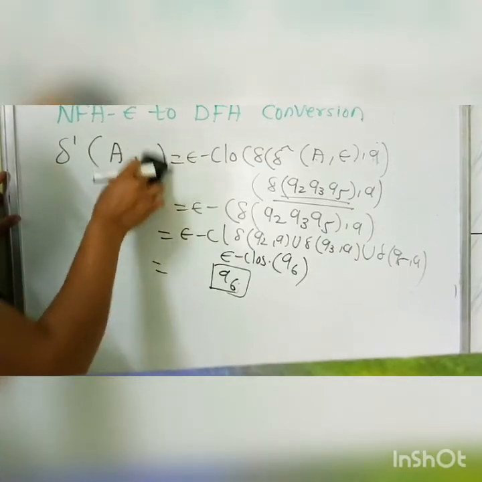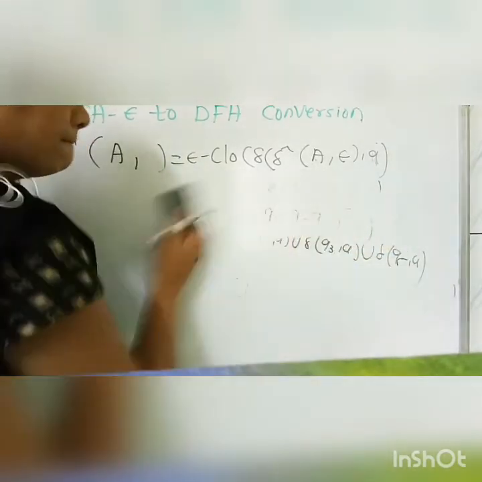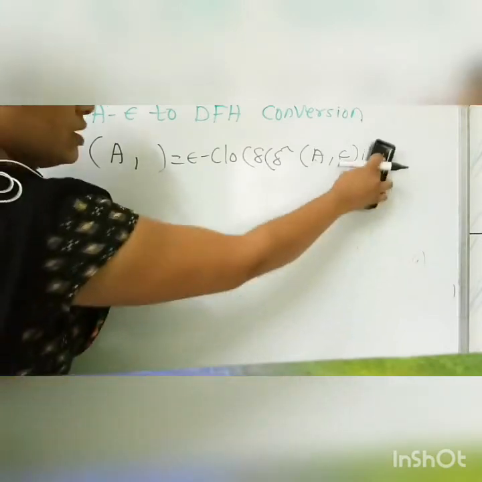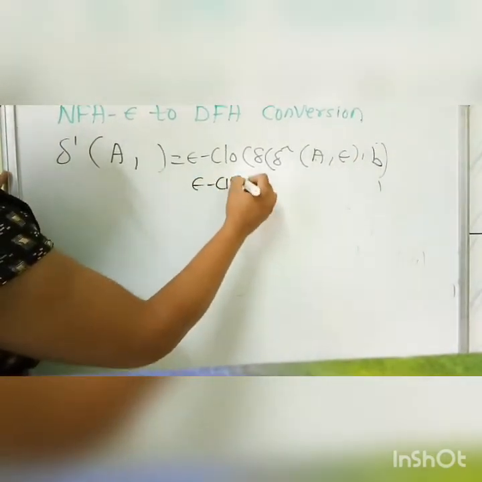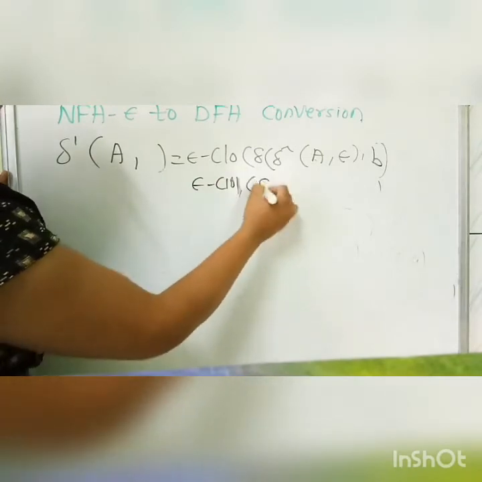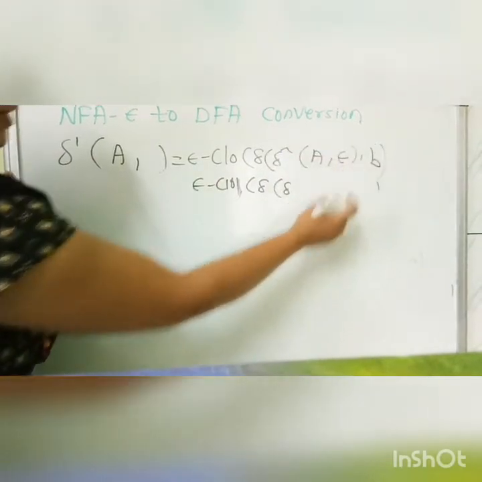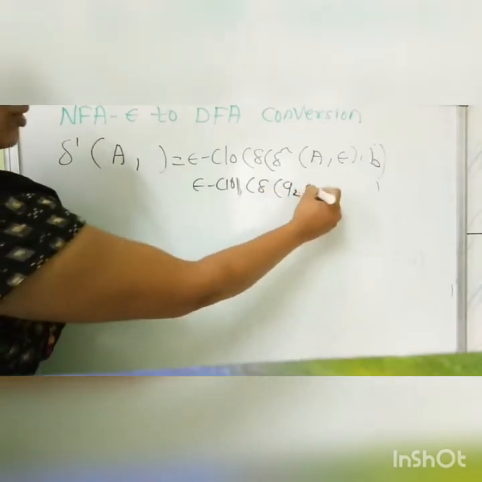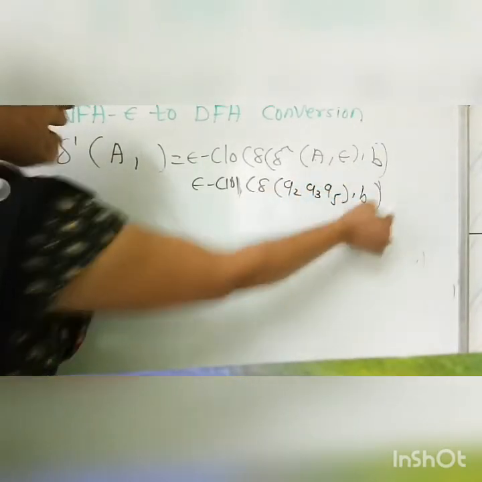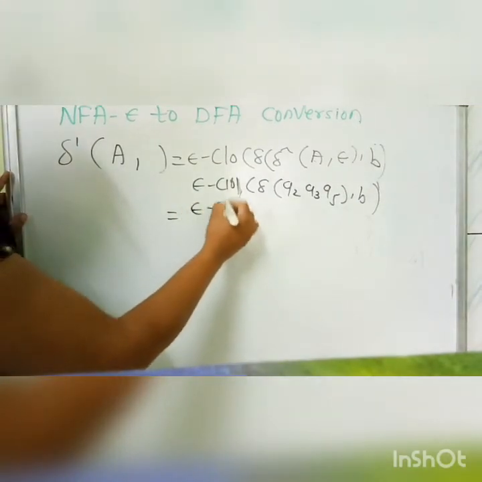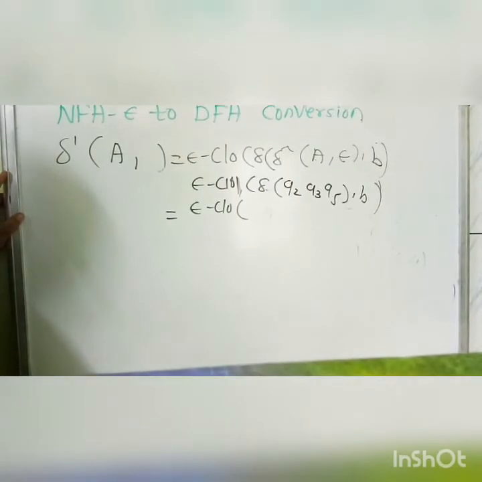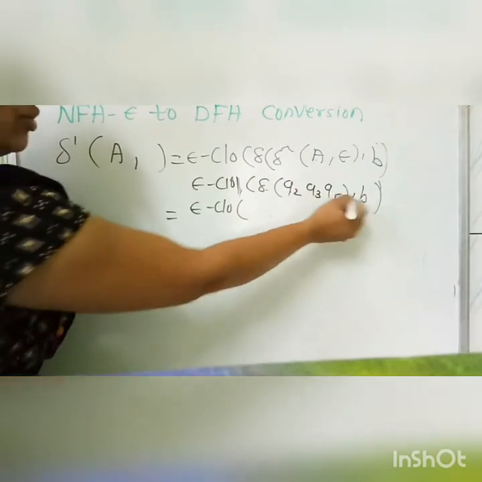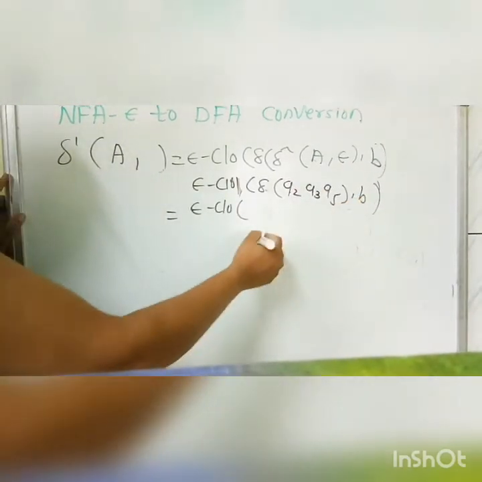Now we have to calculate the same for B. We take the epsilon closure of delta cap of A epsilon, which is Q2, Q3, Q5, and again the epsilon closure with B. But according to the diagram, there is no transition for Q2 on B, Q3 on B and Q5 on B to a next state.